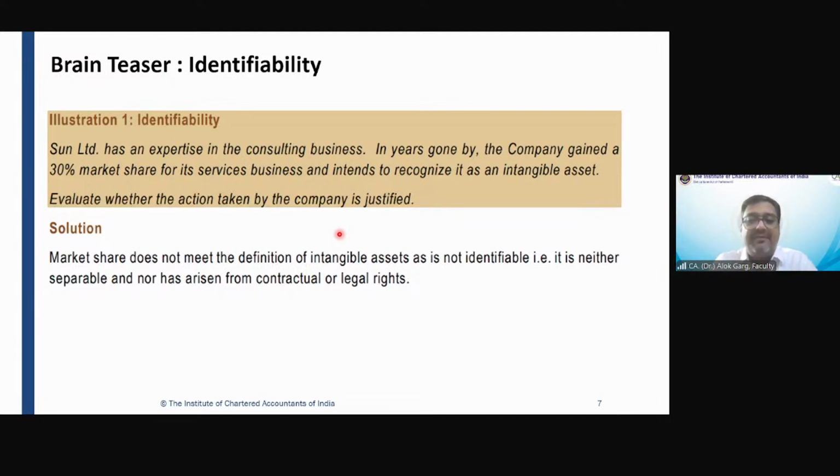It is giving a benefit to the company also; the future economic benefit is also there. But why should it not be capitalized as an intangible asset? Yes, it is not identifiable. Why is it not identifiable? Because it is not arising from contractual or legal rights, and it is not separable. Okay. Is that clear?